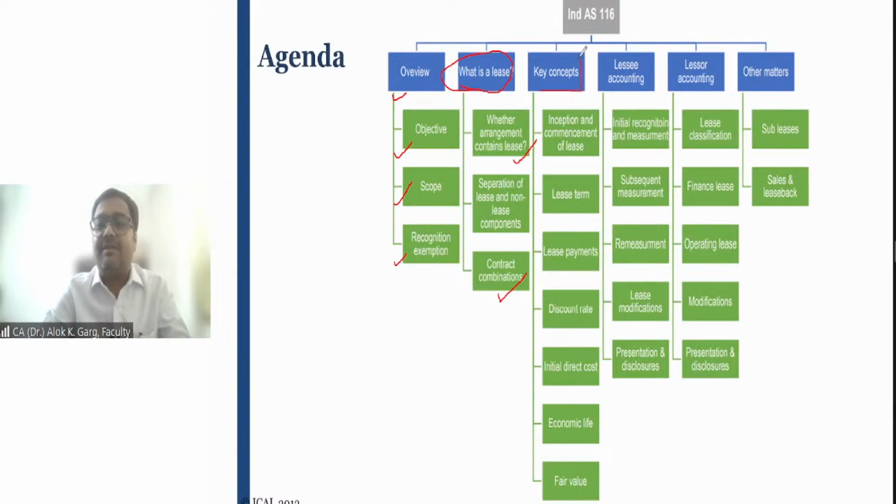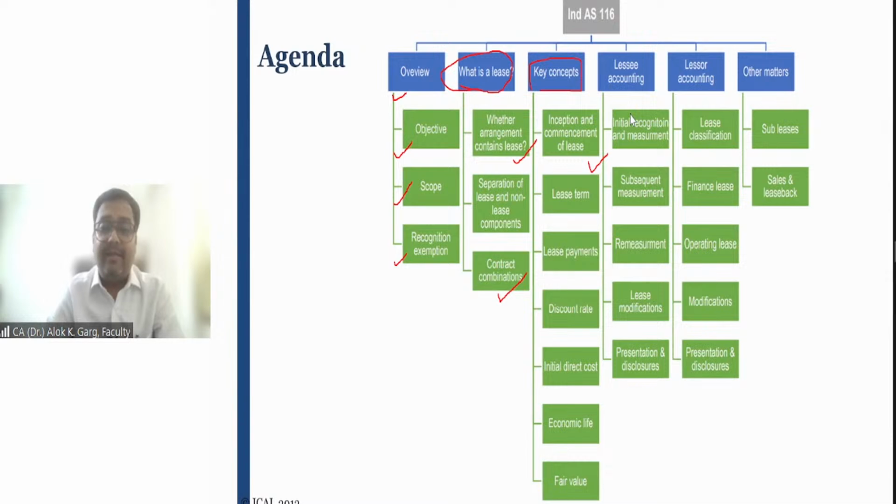Then some key concepts we are going to discuss. Inception and commencement of lease: what is the meaning of inception of lease, and what is the meaning of commencement of lease? Lease term, what is meant by lease term, is the most important aspect, because your accounting depends on this lease term only.